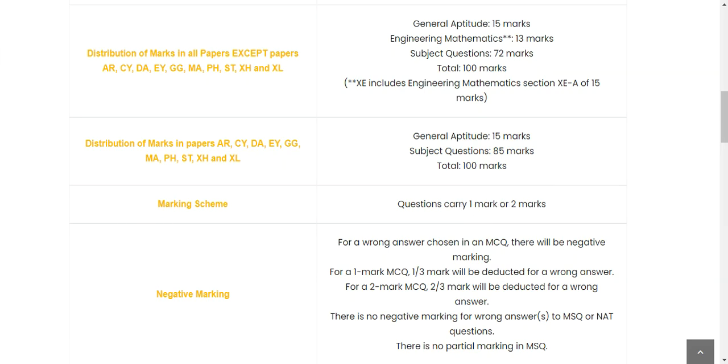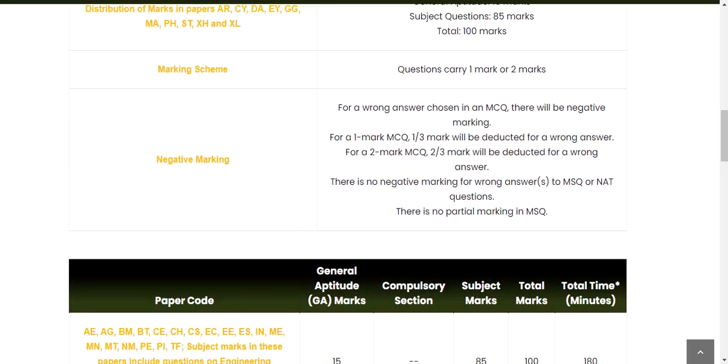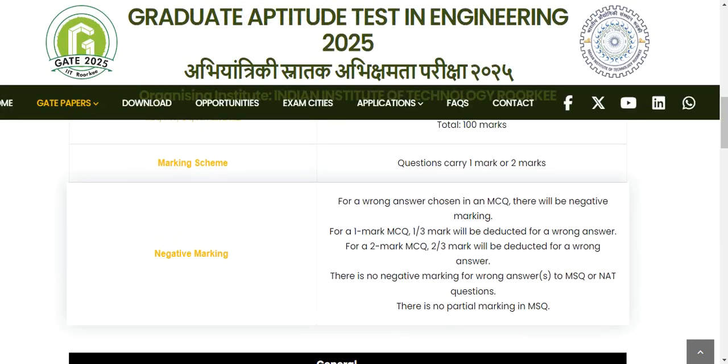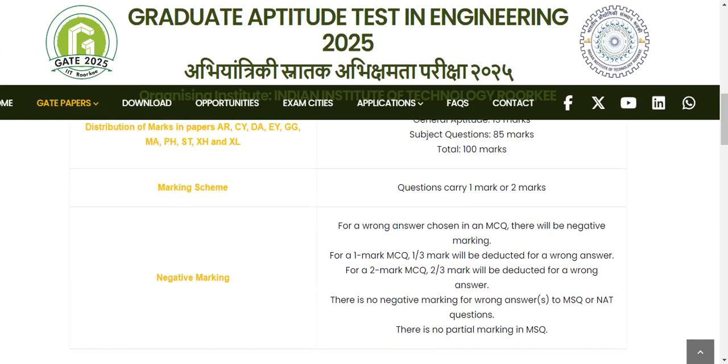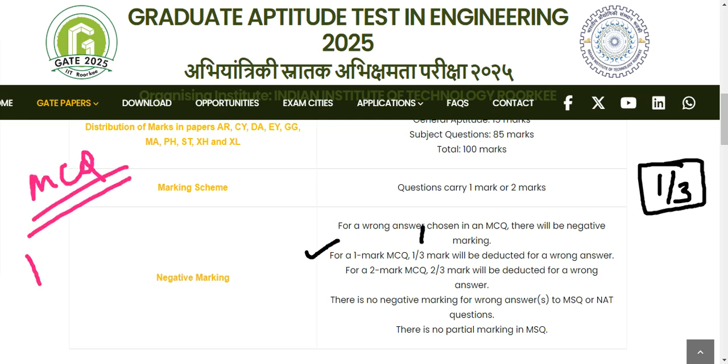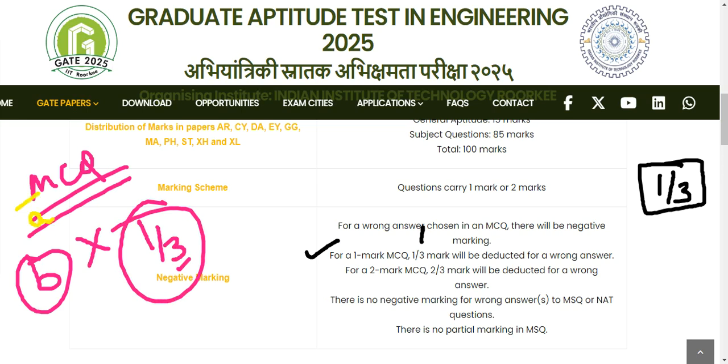About negative marking, for a wrong answer chosen in an MCQ there will be a negative marking. So if you choose the incorrect answer, you will be getting a negative mark. For a 1 mark MCQ, 1/3 of a mark will be deducted for a wrong answer. If the correct answer is A and you have marked B, you will get the negative mark of 1/3 when it is a 1 mark MCQ.